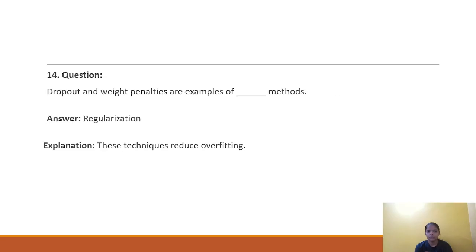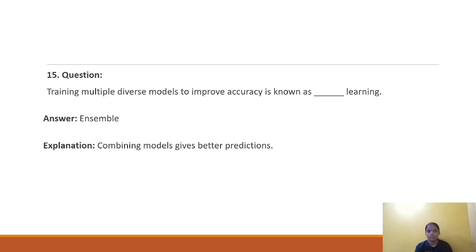Question number 14. Dropout and weight penalties are examples of blank method. The answer of the question is regularization. This technique reduces the overfitting problem. Question number 15. Training multiple diverse models to improve accuracy is known as blank learning. The answer of the question is ensemble. It combines the models to give better predictions.